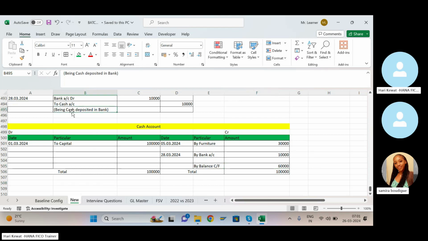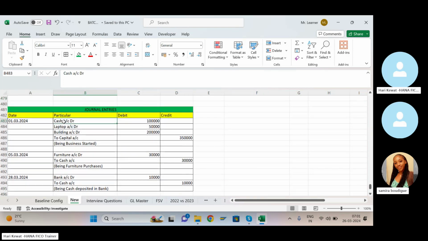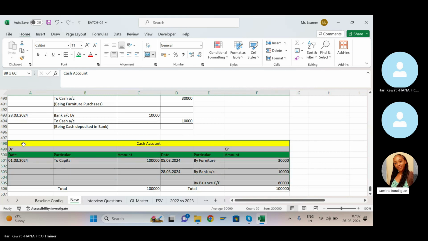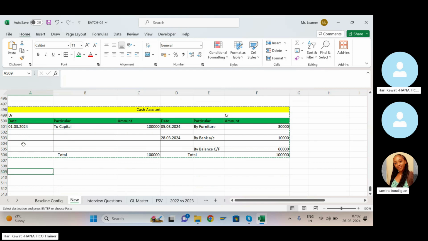Likewise, you have to prepare for all. You have to prepare the ledger for the laptop also, building also, capital also. For everything you have to prepare. Let me prepare for the next, laptop also. I'll prepare two, then you'll understand. Fine? I'm going to prepare for laptop also.